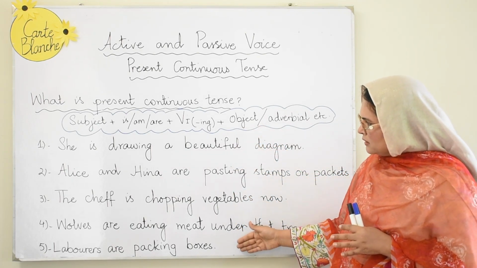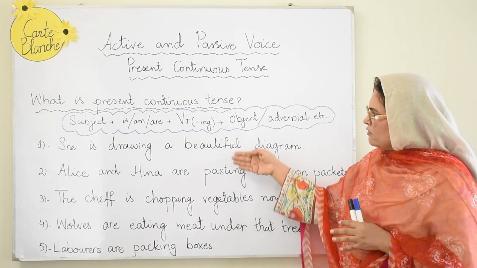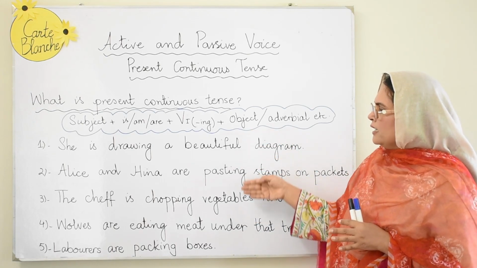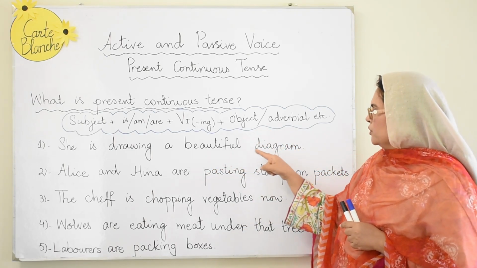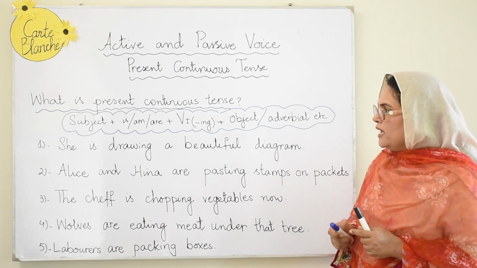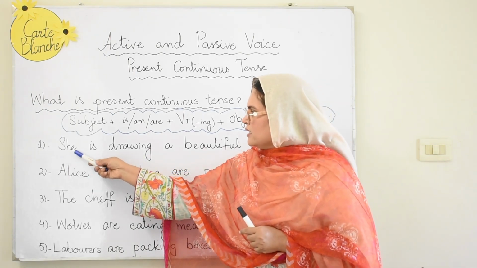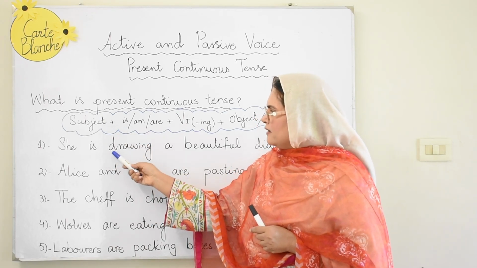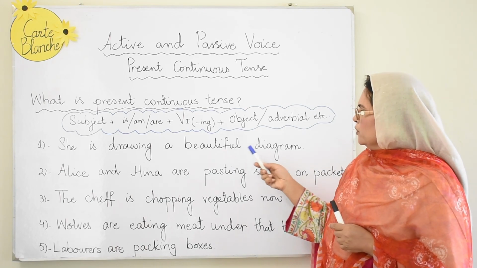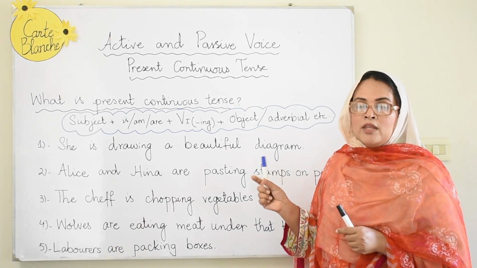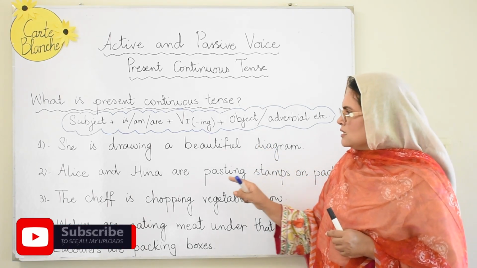Now I have laid down certain examples over here so that we can identify how they are in the present continuous tense. Like, she is drawing a beautiful diagram. So we have she as the subject, is is taken, and then draw is the first form with the addition of ing, and a beautiful diagram is the object. So this is present continuous tense.